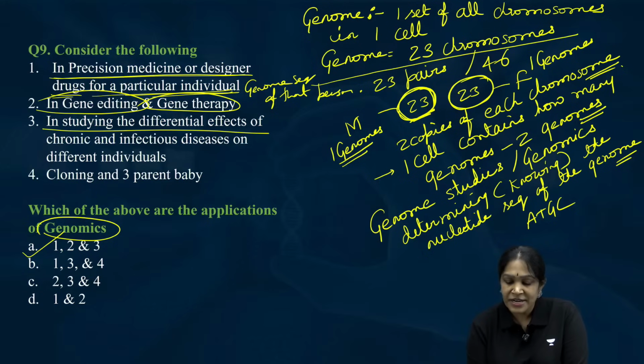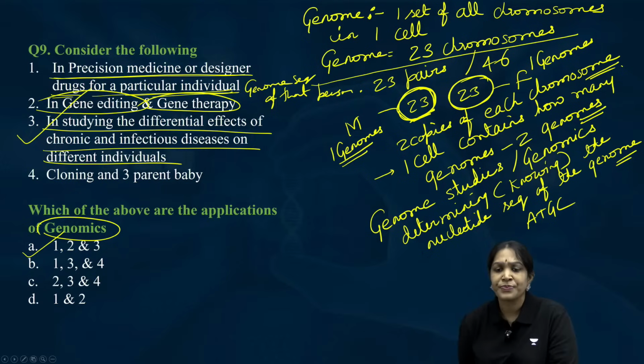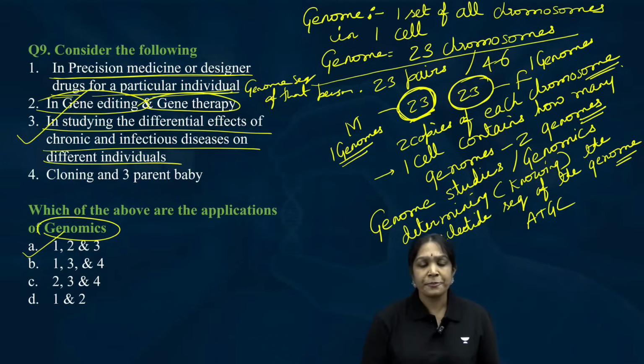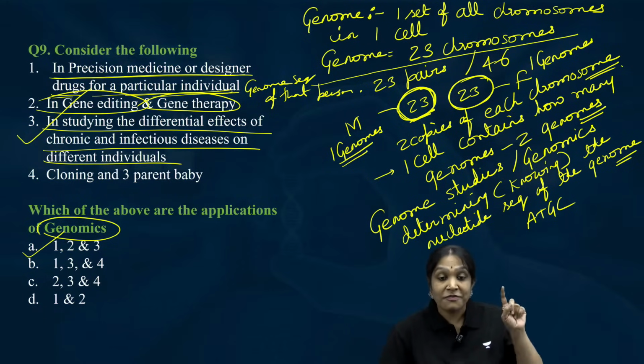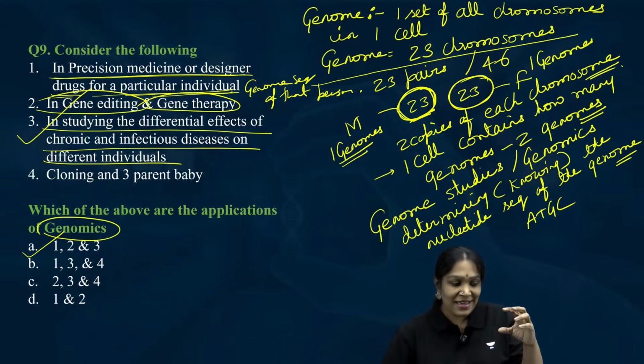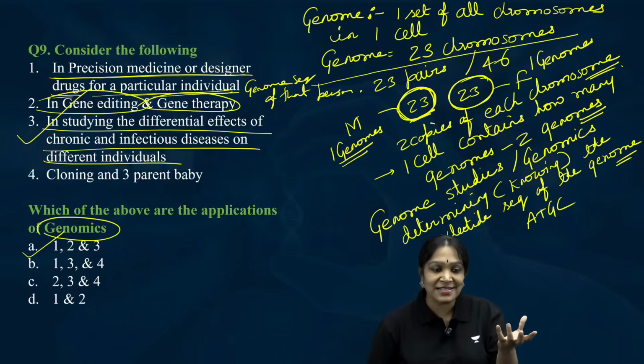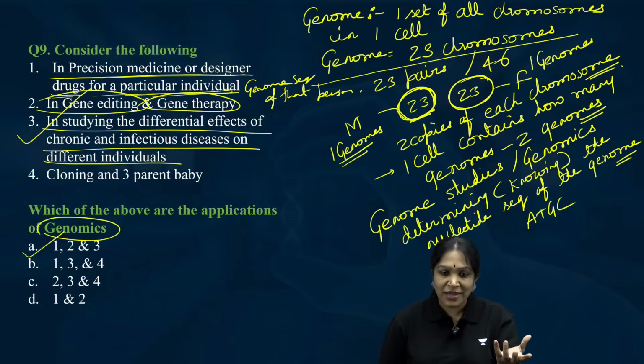Studying differential effects of chronic infectious diseases in different individuals. Did you wonder, in the COVID-19 pandemic, some people died due to COVID-19, but some people did not even get a cold or cough, no symptoms at all? Is it clear? Why so much of difference? It is not about the virus being dangerous. If the virus is dangerous, everybody should die.